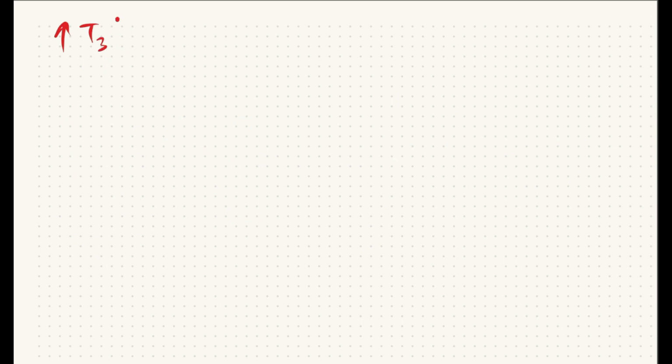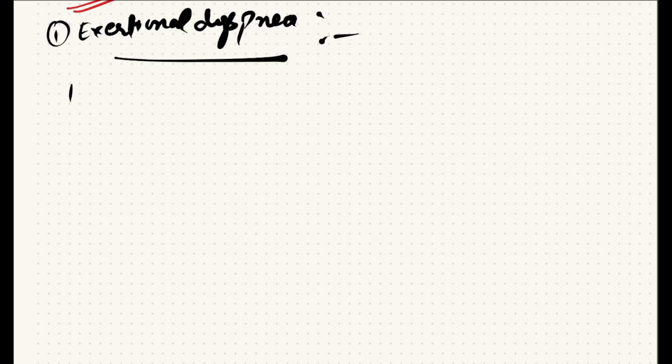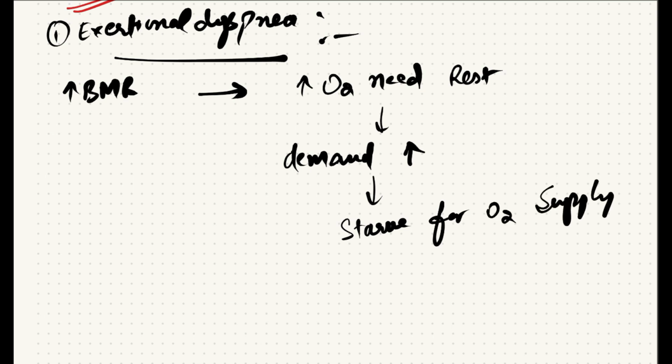So what happens in case of hyperthyroidism? In case of hyperthyroidism, there is, number one, exertional dyspnea, as there is increase in BMR. Because of increase in BMR, there is increased oxygen need even at rest. So this demand increases even more during mild exertion, making the body starve for oxygen supply. So this results in shortness of breath even with mild activities.